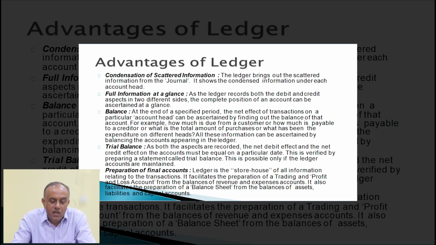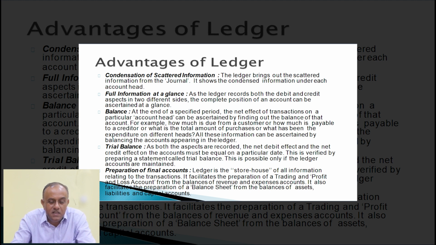Next, advantages of the ledger. Number one advantage, condensation of scattered information. The ledger brings out the scattered information from the journal. It shows the condensed information under each account head. So with the help of the ledger, we can ascertain the result of each and every account or head of account individually. Like the sales ledger, it discloses how much sales were made by the organization, as well as the purchase ledger, it discloses how much goods were purchased by the business during a particular period of time. Like that, it discloses the result of each and every head of account.